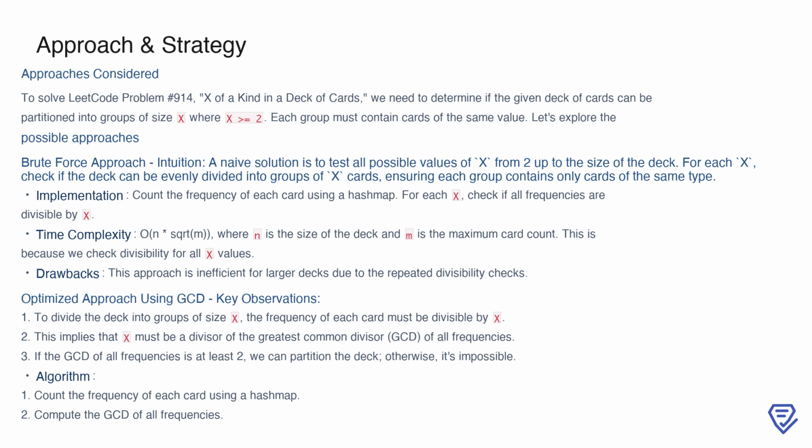A more efficient approach leverages the greatest common divisor, or GCD. The key insight here is that for the deck to be divided into groups of size X, each card's frequency must be divisible by X. This means X must be a divisor of the GCD of all frequencies. If the GCD of all frequencies is at least 2, then partitioning the deck is possible. This observation forms the basis of our optimized algorithm.